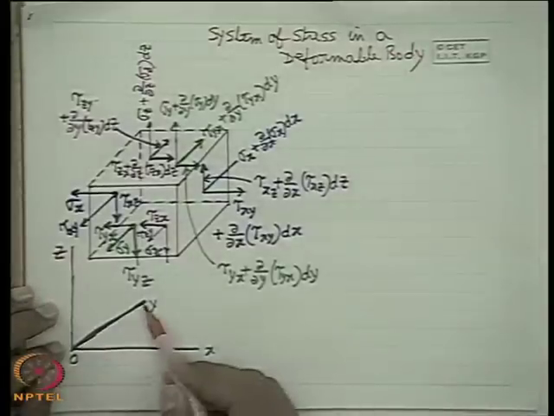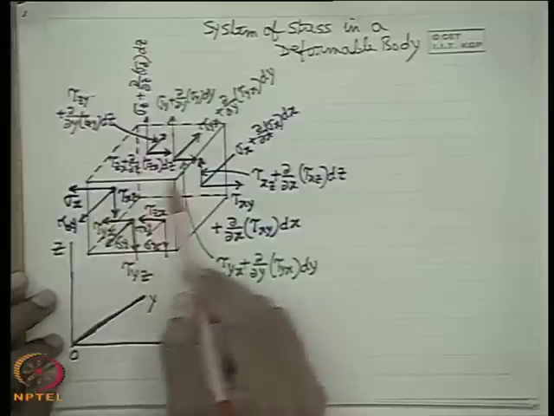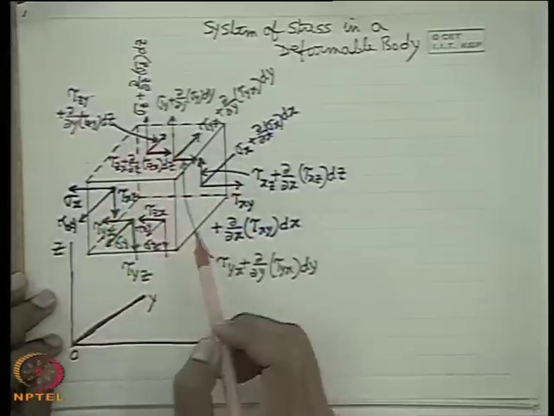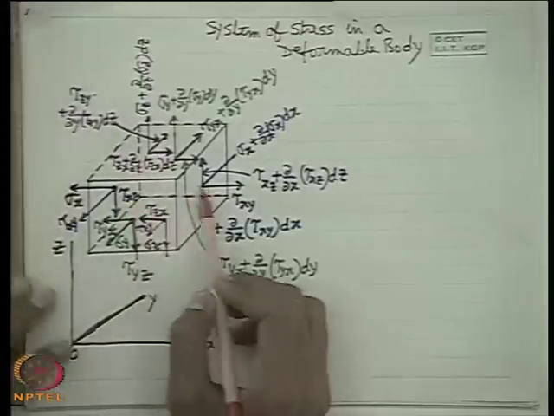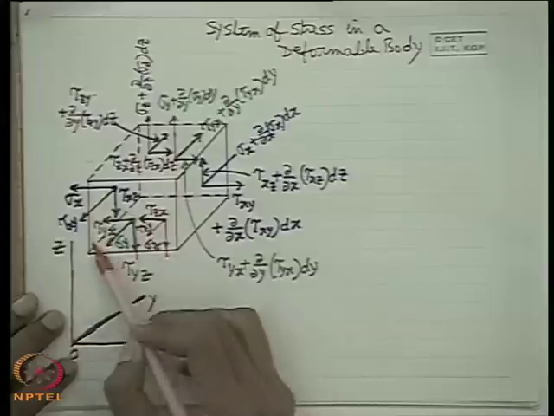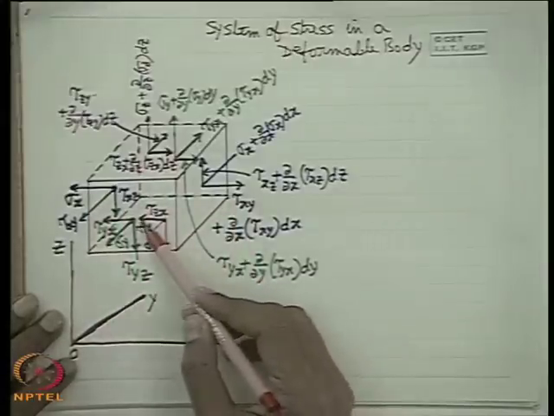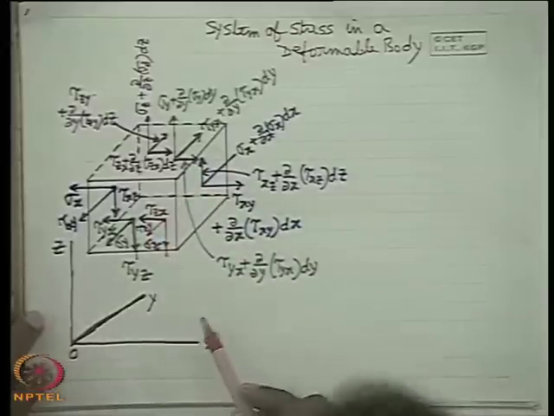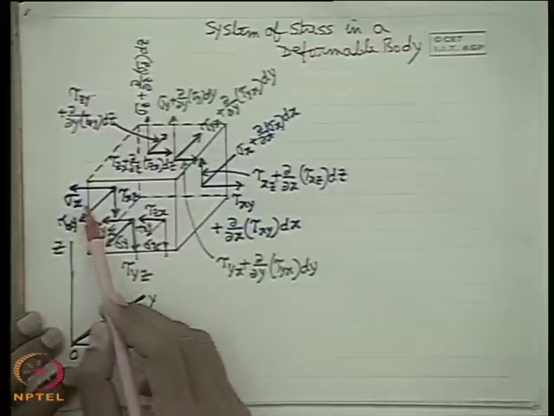Now if we consider a rectangular Cartesian coordinate system XYZ, and consider a parallelepiped fluid element, we see that there are 6 planes, as we have already recognized: X planes, Y planes, Z planes. X planes means the planes whose perpendicular is the X direction, accordingly the Y planes whose normals are the Y direction, and Z planes whose normals are the Z direction.